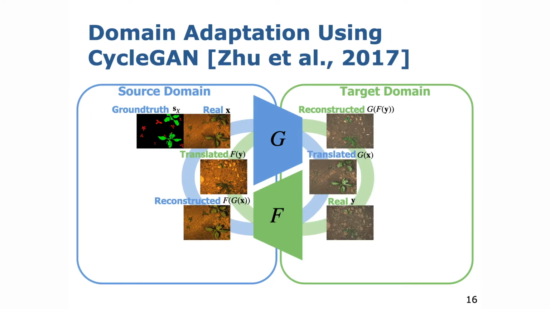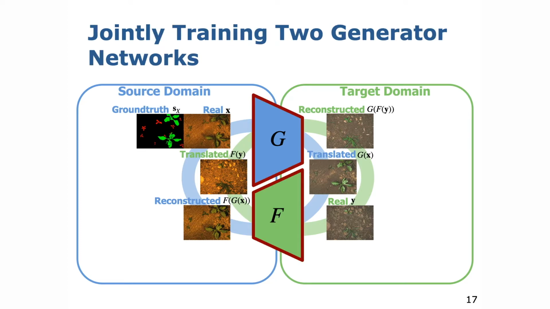Our domain adaptation approach is based on CycleGANs, which is an image-to-image translation technique introduced by Zhu et al. The domain adaptation approach learns the mapping between the source and the target domain in an unsupervised manner. We achieve this by jointly training two generator networks G and F using unpaired source and target images and pixel-wise source labels. They perform the translation of images into the style of the opposite domain.